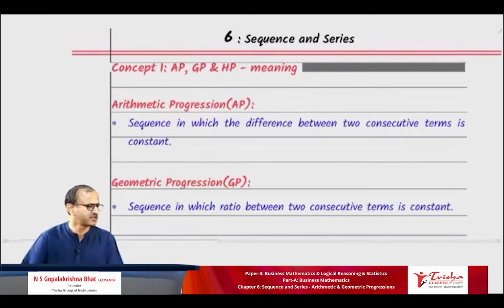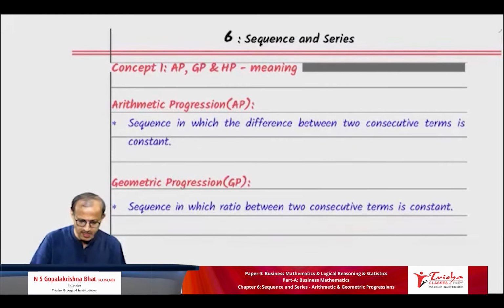Okay. So the first one which you all have to notice, concept 1, AP, GP and HP meaning. All of you write down AP, GP and HP meaning. Right. As I was mentioning, I'll start with one example to make a note.